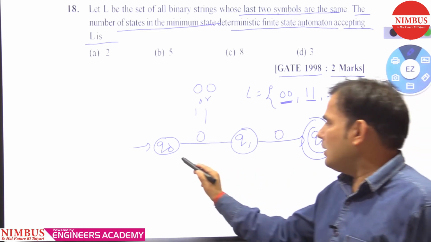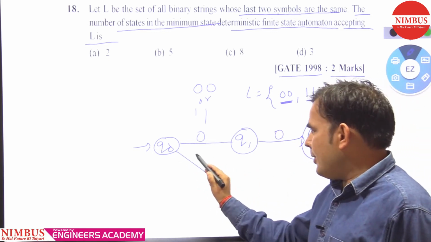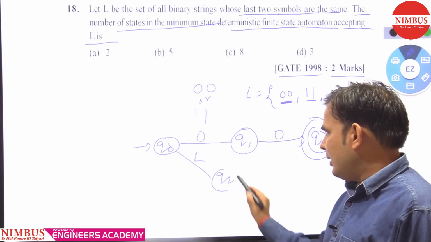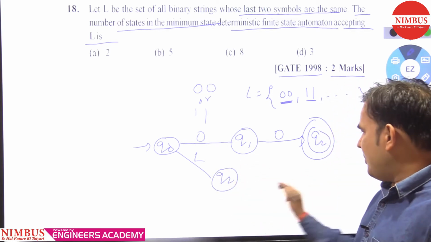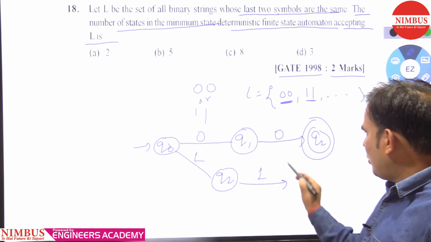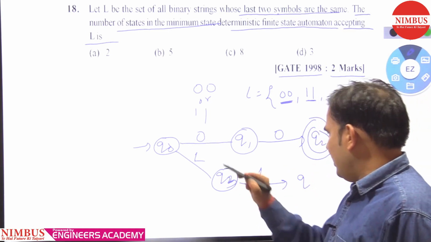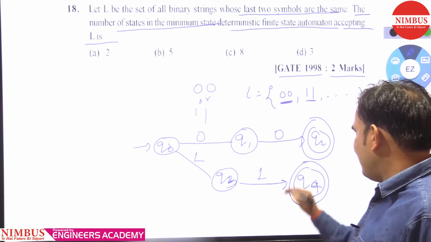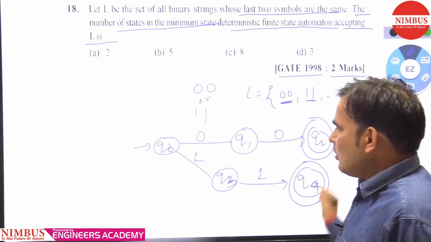It may also be 1 1. So if we give 1 from Q naught we reach Q3, and giving 1 again we get Q4, which is a final state, because 1 1 is also accepting.